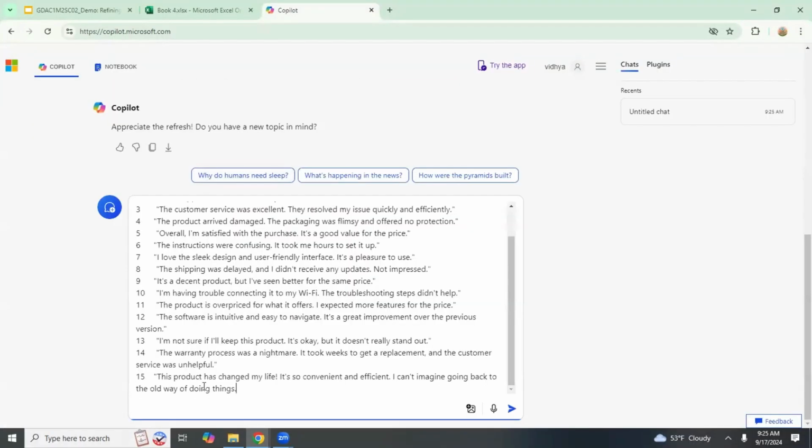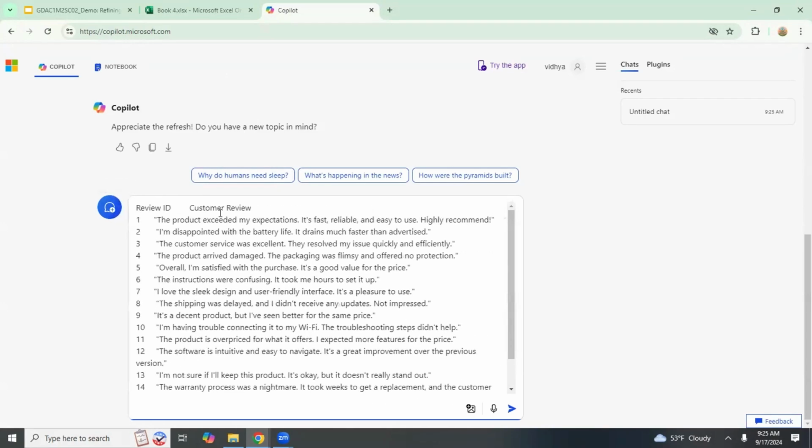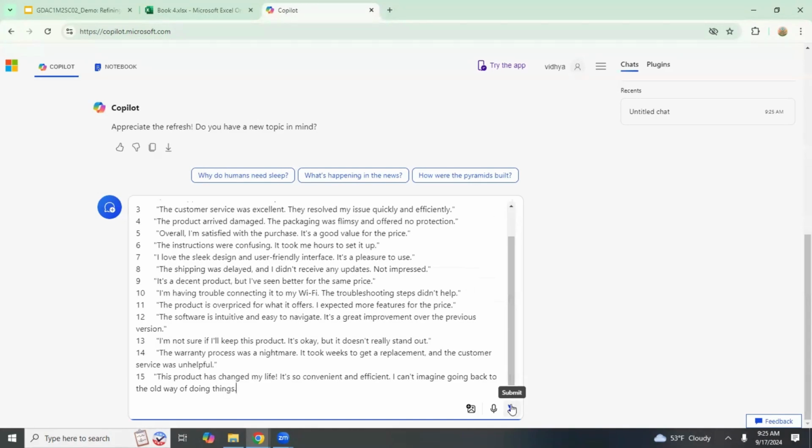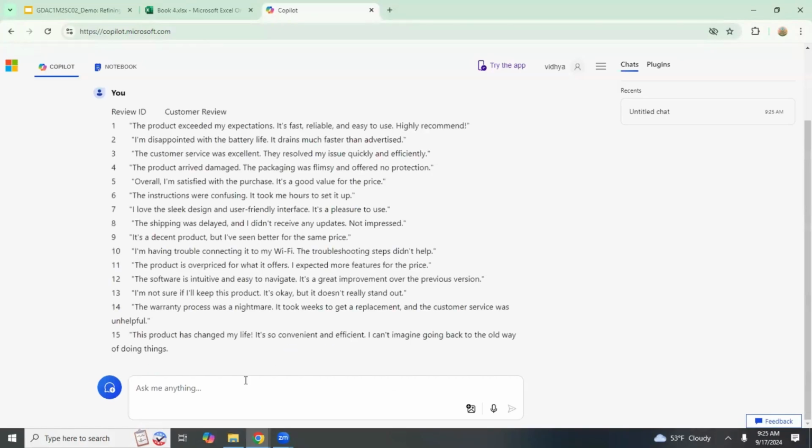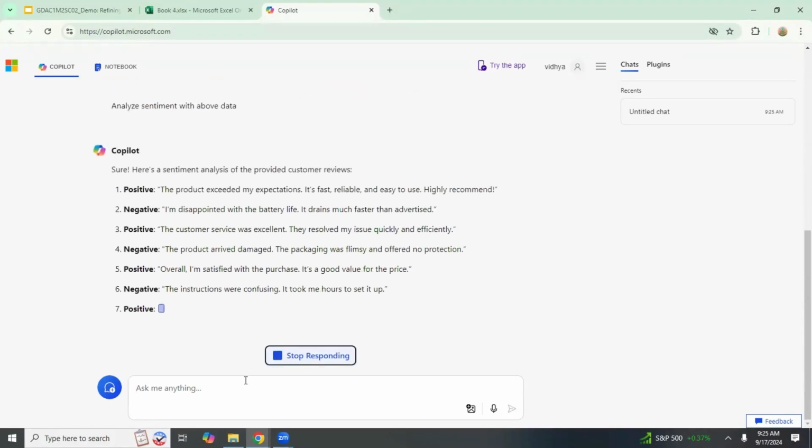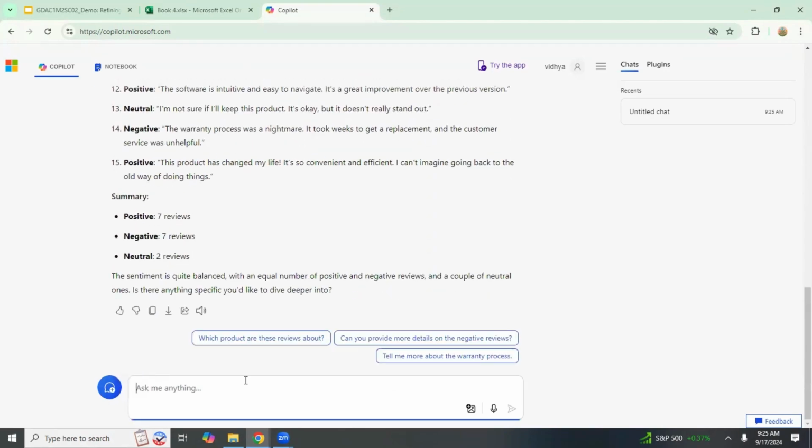Let's start with a common scenario affiliated with customer reviews. Imagine you have a data set of customer reviews and you want to understand the overall sentiment towards your product. Copilot can support you with determining the sentiment. A simple prompt like "Analyze sentiment" might yield some results, but it's not very specific. To get more meaningful insights, we need to refine our prompt.